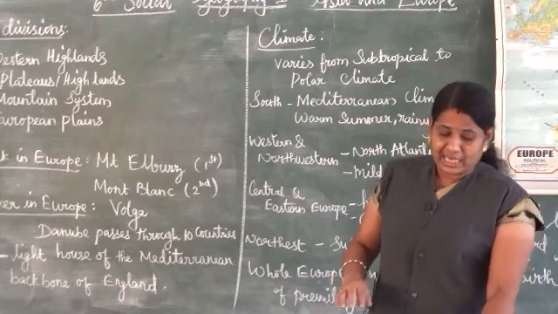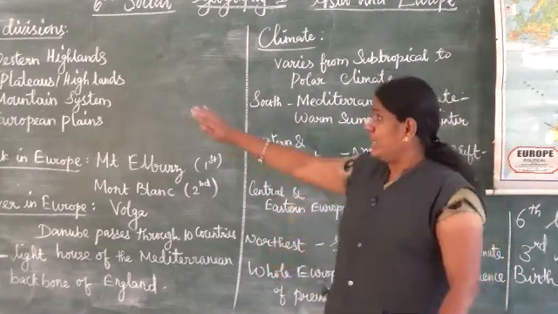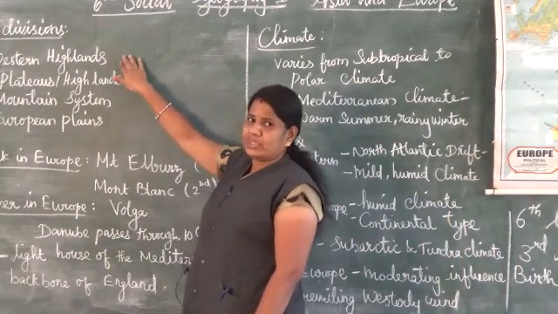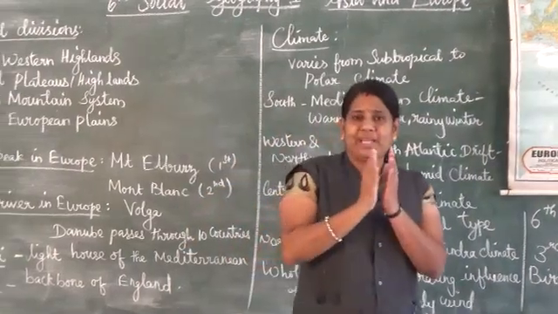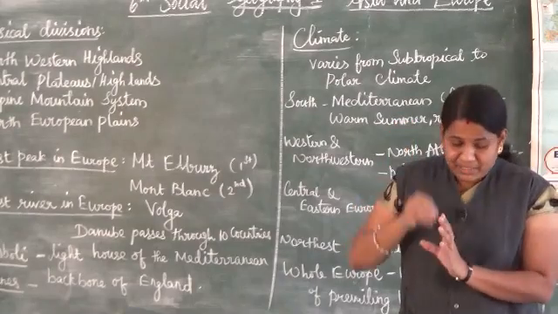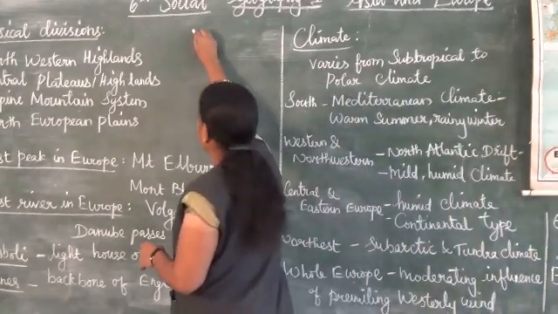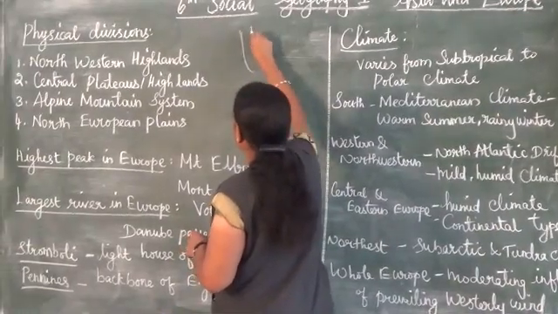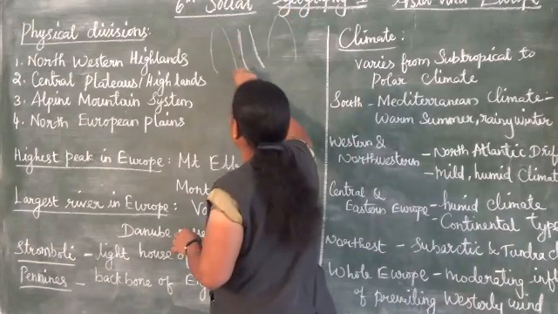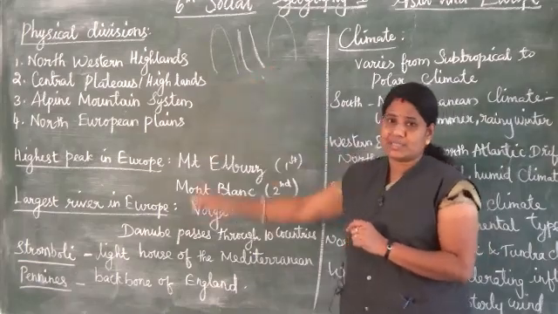The region has the most beautiful fjord coast. What is a fjord coast? It is a narrow and deep sea inlet between steep cliffs. What are the uses of the fjord coast?